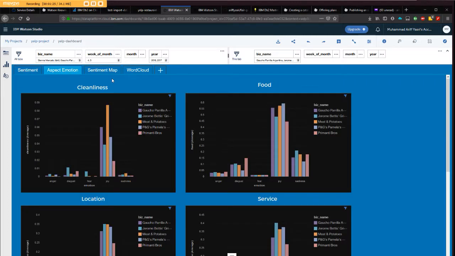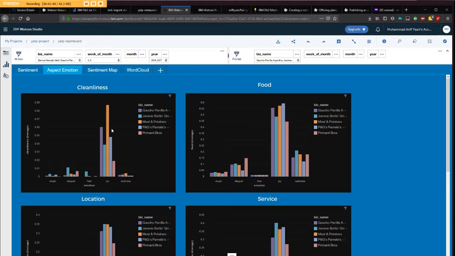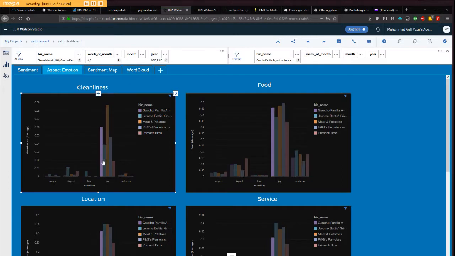And then this one is the aspect emotion. We cover five aspects: cleanliness, food, location, service, and also price. Here we group it into several emotions: anger, disgust, fear, joy, and sadness. As you can see from all those graphs, most of the customers are very happy about the cleanliness, food, location, and service, but maybe you can see the others are not happy. This one is low, and maybe this one is disgust. Why? This kind of analysis can help the business owner to better understand their business.